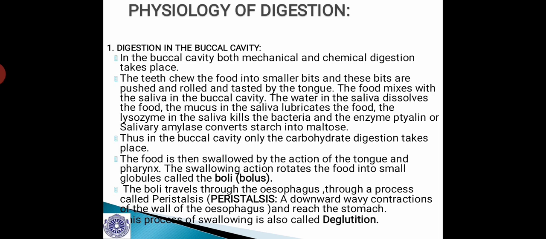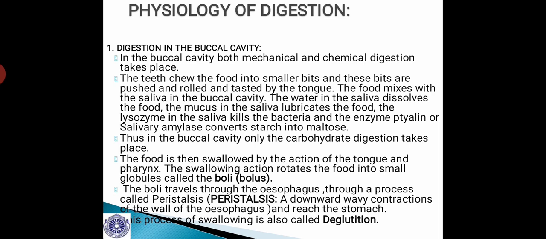The first one is digestion in the buccal cavity. In the buccal cavity, both mechanical and chemical digestion takes place, and the teeth chew the food into smaller bits, and these bits are pushed and rolled and tasted by the tongue. The food mixes with the saliva in the buccal cavity. The water in the saliva dissolves the food. The mucus in the saliva lubricates the food, and the lysozyme in the saliva kills the bacteria, and the enzyme ptyalin or salivary amylase converts the starch into maltose.